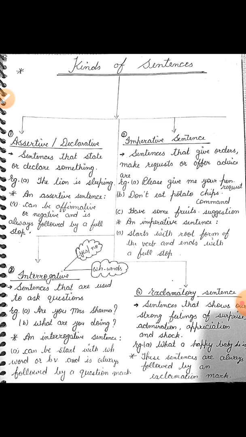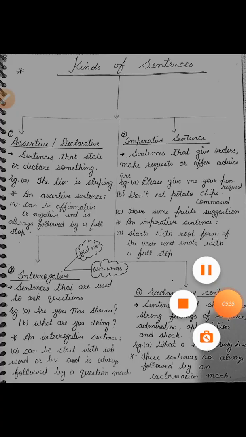B, don't eat potato chips. It is a command. It means I am giving a command to a kid that please don't eat potato chips. C, have some fruits. There is a suggestion in this sentence. Again, I have made a star. An imperative sentence starts with the root form of the verb and ends with a full stop. As you all know, the root form means the first form of the verb.